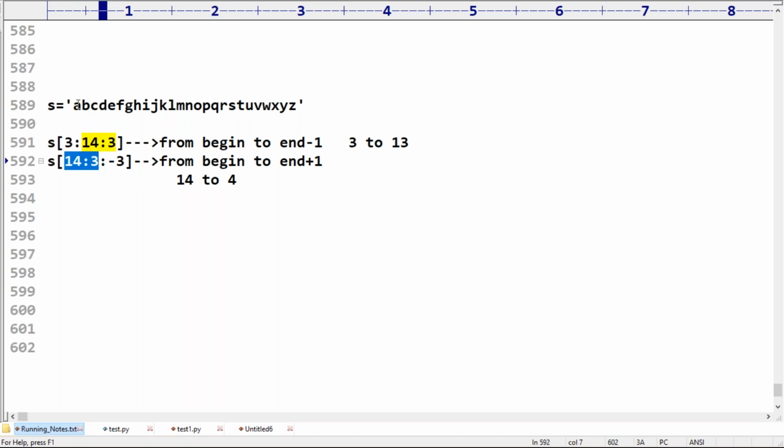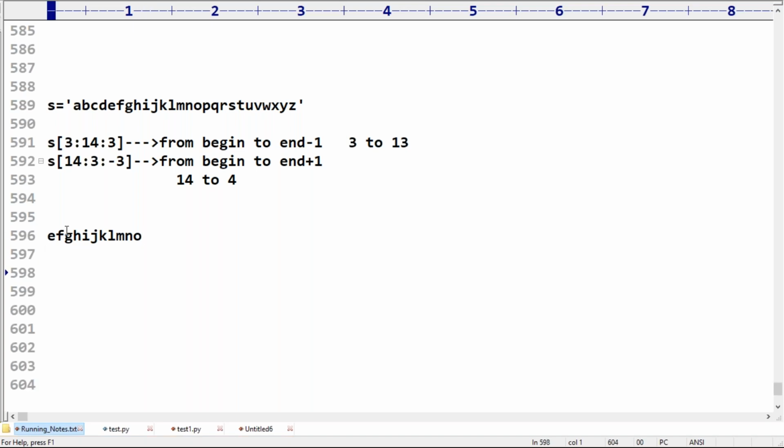So where is the 14, sir? Can you please spell out 14? Earlier 13 means up to the 14th character. 0, 1, 2, 3, 4, 5, 6, 7, 8, 9, 10, 11, 12, 13, 14. 14 means O, sir. 14th means O, from O to 4. 4 means 0, 1, 2, 3, 4 means E. Okay, O to E, we have to consider in backward direction.